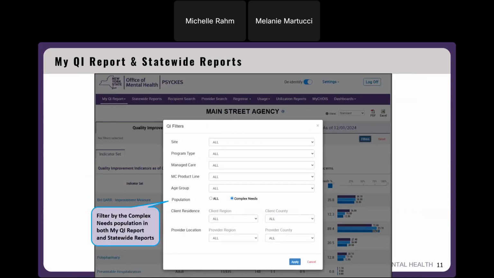Now we've moved to My QI report. And here, if you click on the blue filter button over on the right-hand side of the screen, this filter box will pop up. And we've added a new population option here. You can see originally we have all, which looks at all of the population included in your report, or specifically folks that meet any of the complex needs criteria. So you can stratify your report just for those complex needs individuals.